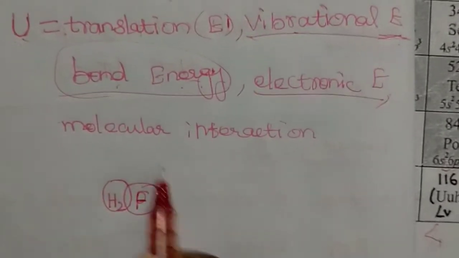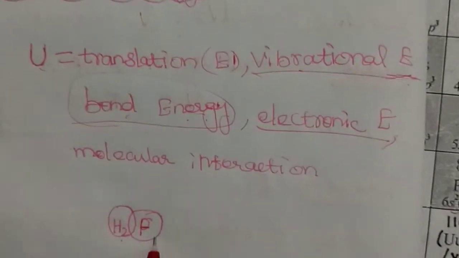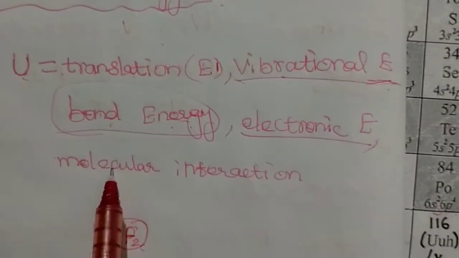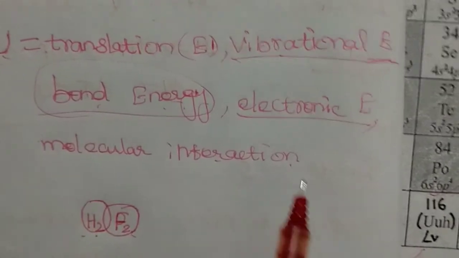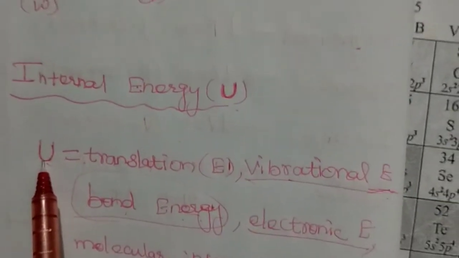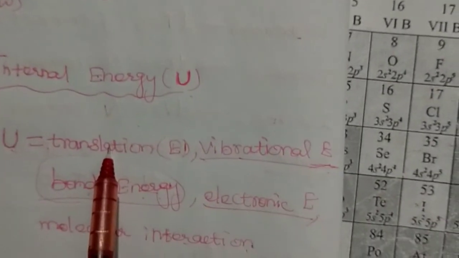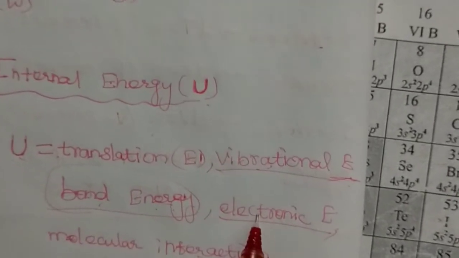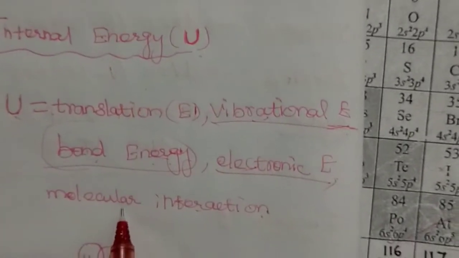Okay, so this type of energy, where a molecule is interacting with another molecule, is molecular interaction energy. So the energies participating in the internal energy are translation energy, vibrational energy, bond energy, electronic energy, and molecular interaction energy.